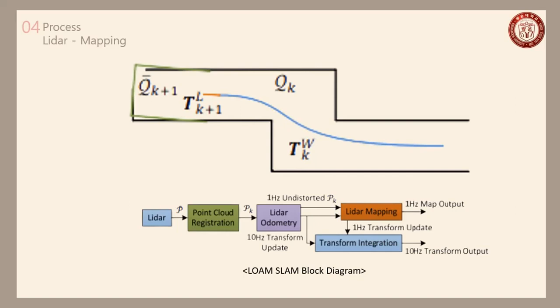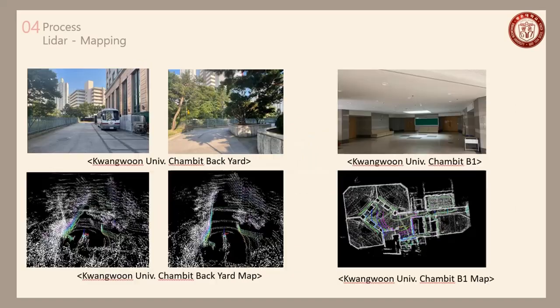At this time, in the process of obtaining edge lines and planar patches, they are obtained differently from the multi-scan registration method. Looking at the LOAM SLAM block diagram below, the lidar mapping proceeds in this way and outputs a partially matched value every 1 Hz, and the partially matched scene is finally mapped to the entire map every 10 Hz.